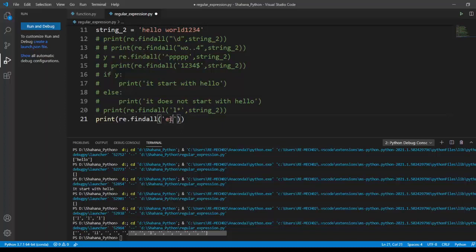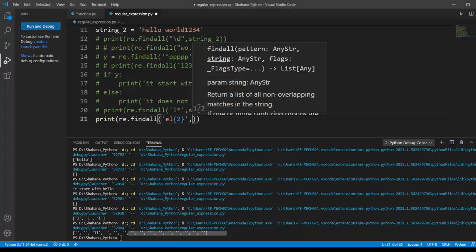It should start with E and be followed by two L characters, for example ELL. If it was like this, it should show me an output. It should return something.